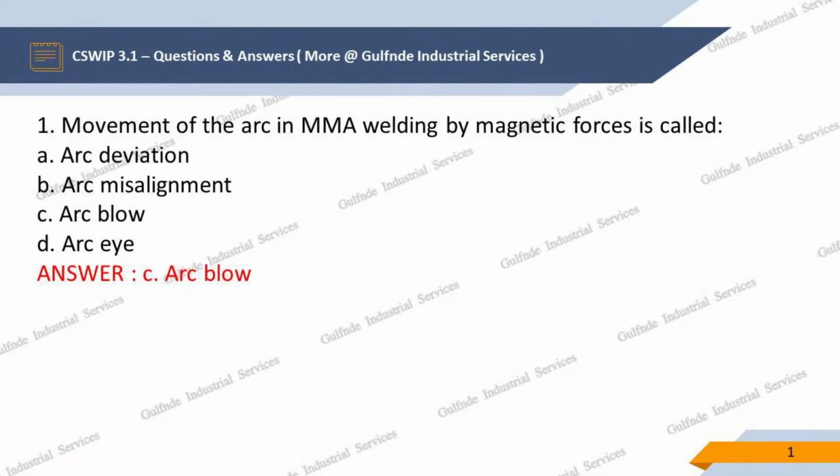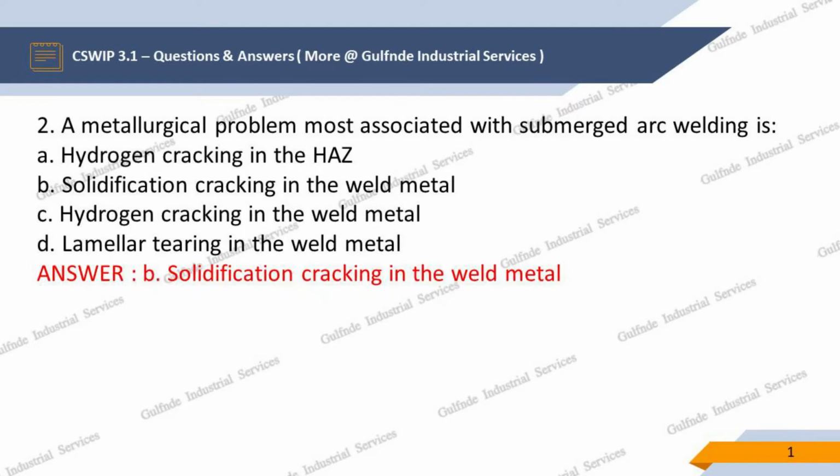Question 1. Movement of the arc in MMA welding by magnetic forces is called. Options are A. Arc deviation, B. Arc misalignment, C. Arc blow, D. Arc eye. Our answer is C. Arc blow.